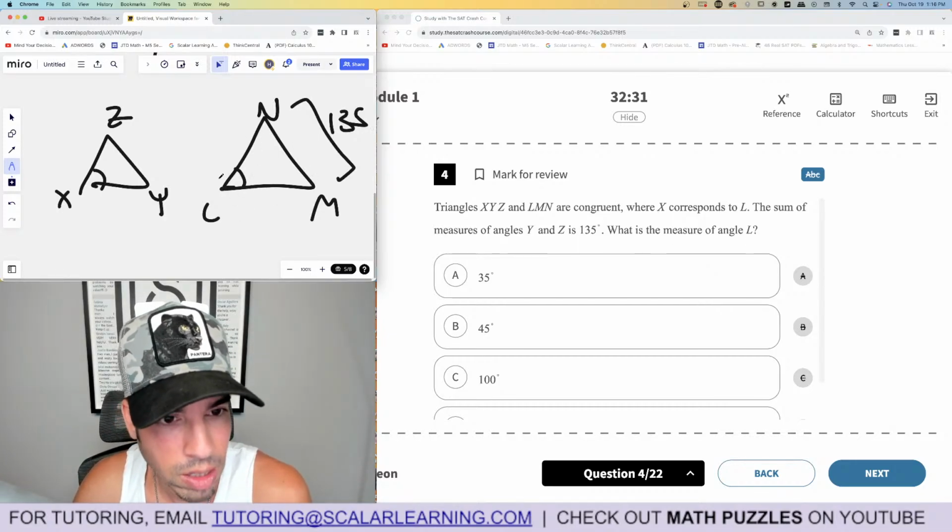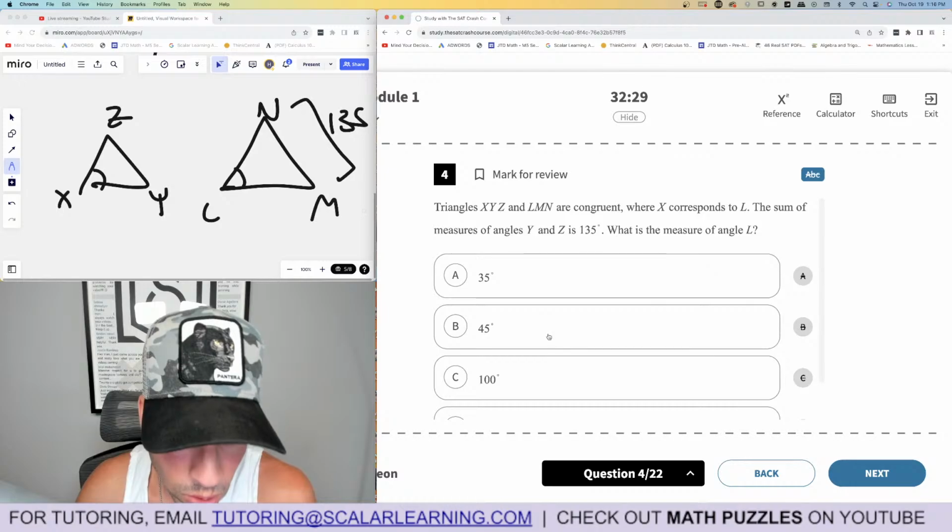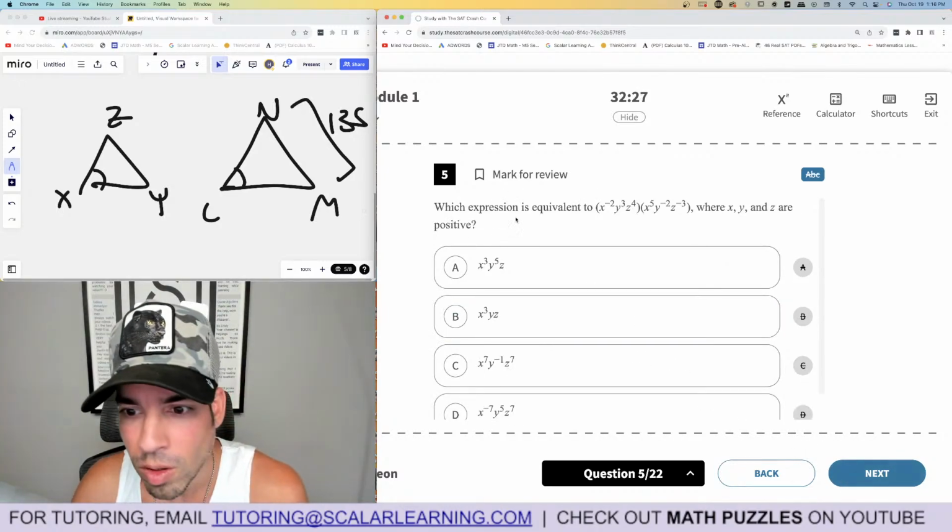All the angles add up to 180. So 135 subtracted from 180 is 45. Boom, done. Which expression is equivalent to it?